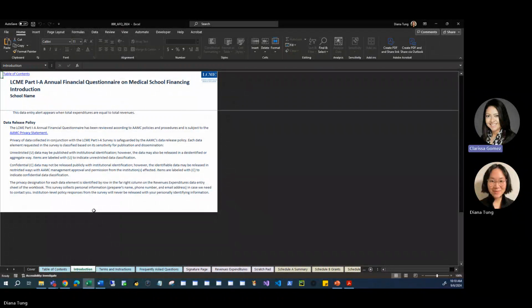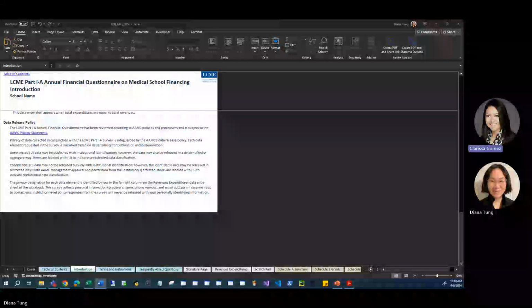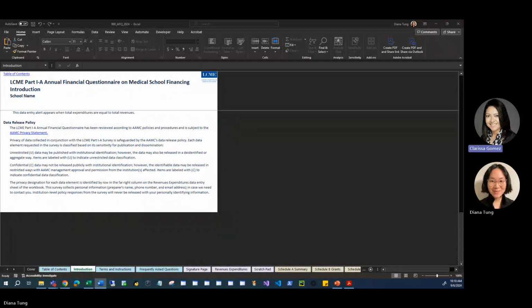For example, revenues and expenditures related to your practice plan are classified as confidential. Since these practice plan dollars are figured in the bottom line, your medical school's total revenues and total expenditures are also considered confidential. All other items are classified as unrestricted, meaning they can be released on a school-identified basis.